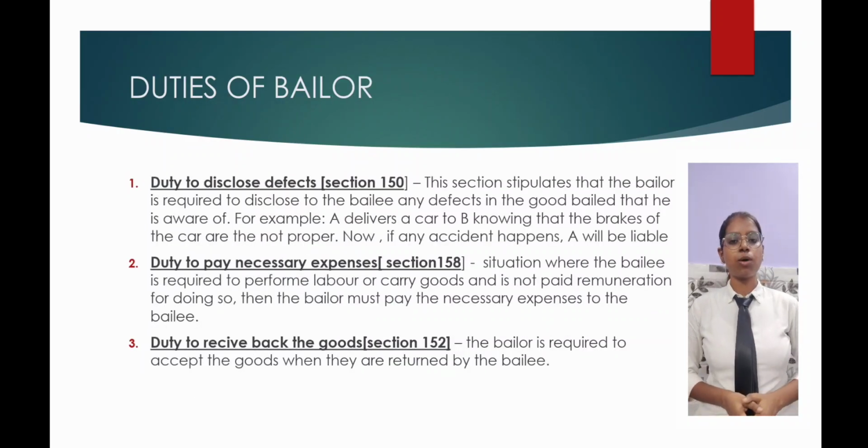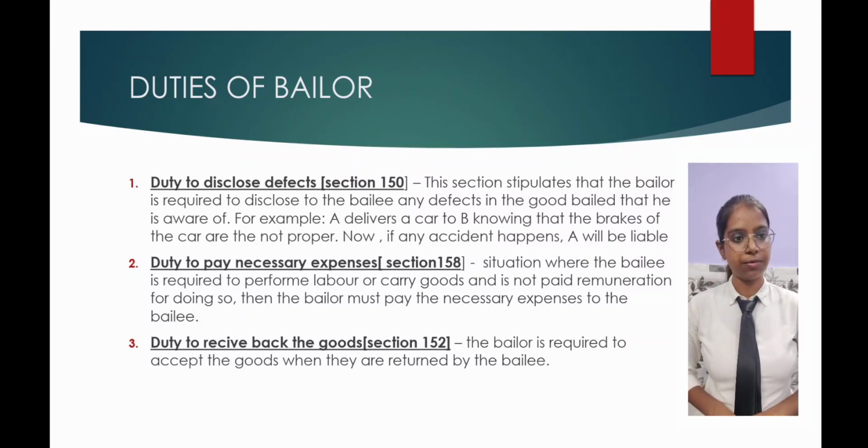Next slide is about duties of a bailor. The first duty is to disclose defects. According to Section 150, this section stipulates that the bailor is required to disclose to the bailee any defect in the goods bailed that he is aware of. For example, A delivers a car to B knowing that the brakes of the car are not proper. Now, if any accident happens, A will be liable.